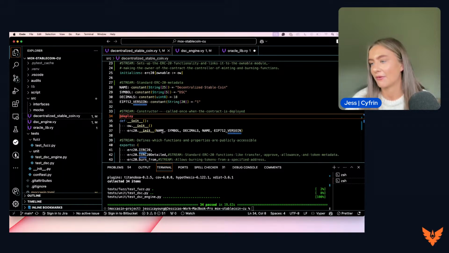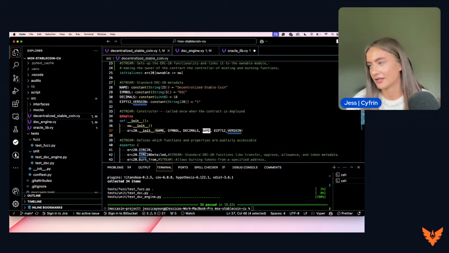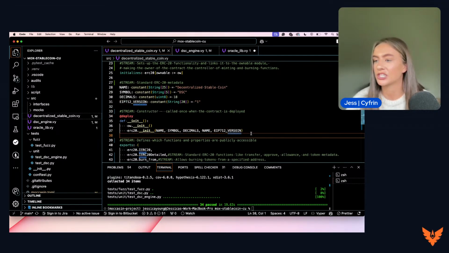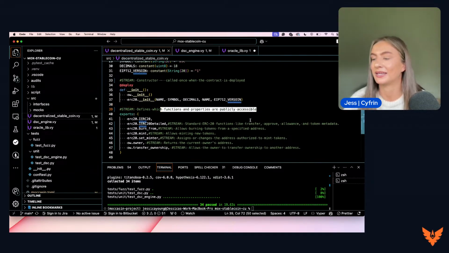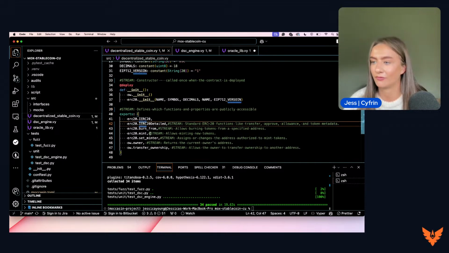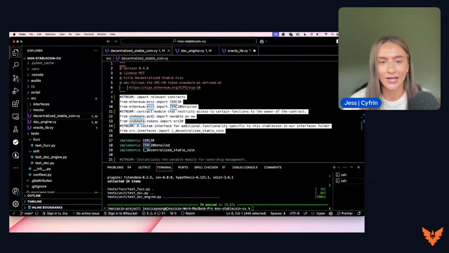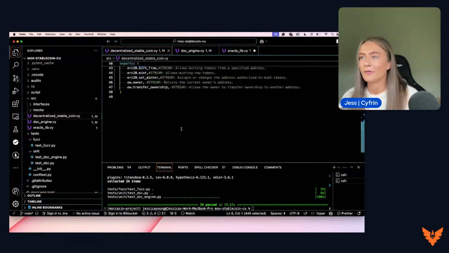As you can see here, we are taking in the name, the symbol, the decimals, and the EIP 712 version as well in that constructor. And then we are defining which functions and properties are publicly accessible. You can see all of these functions here, which are imported from the ERC20 contracts and the ownership contracts that we imported earlier. So I hope this all makes sense so far.